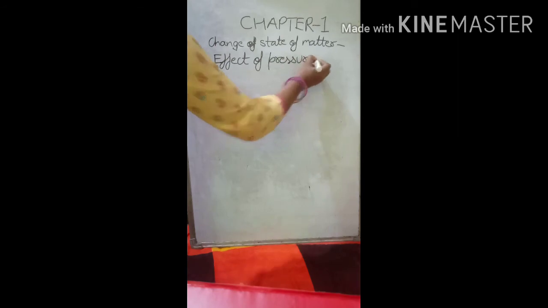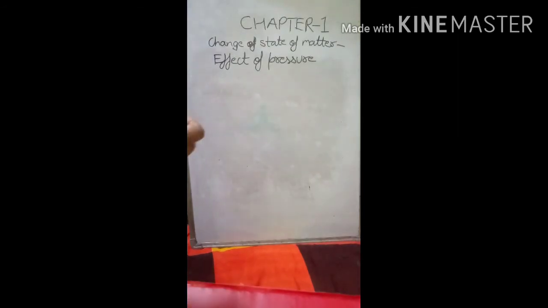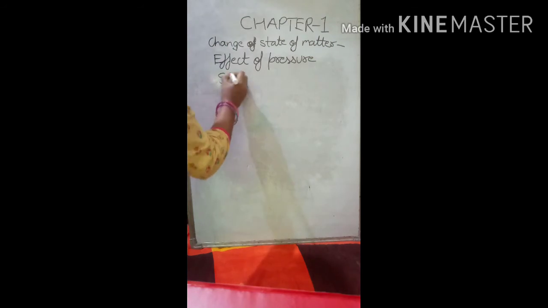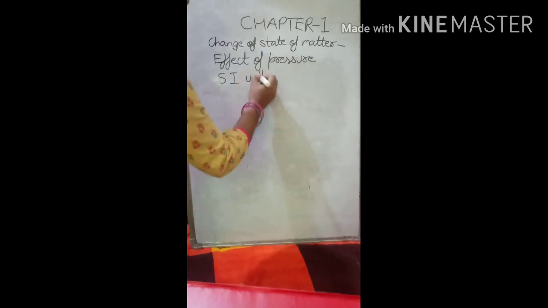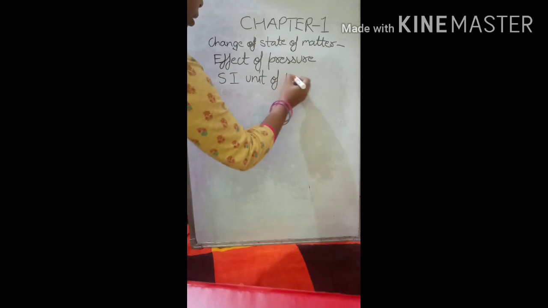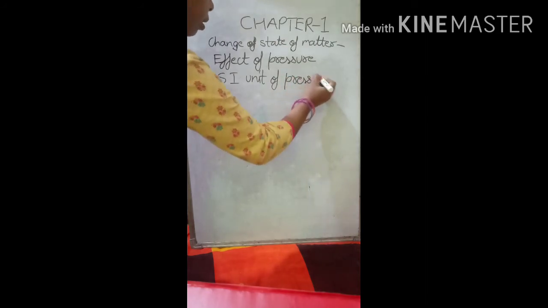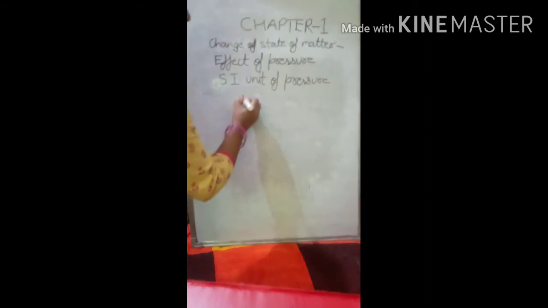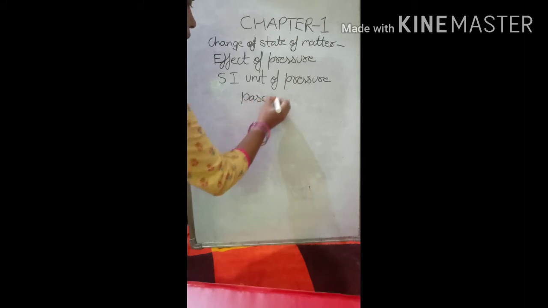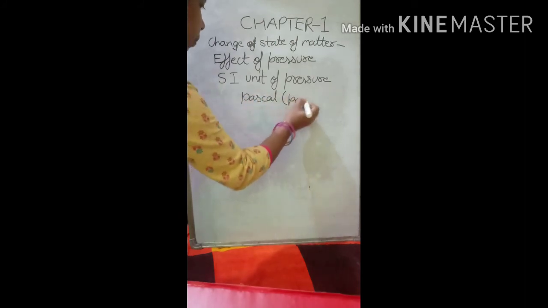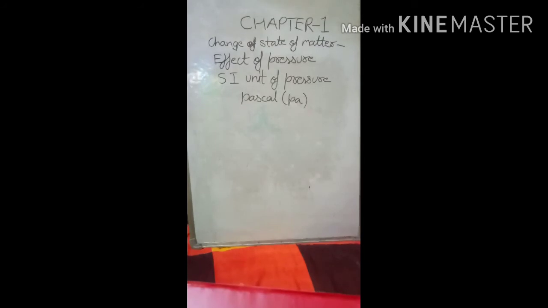Now before going to this topic, I will tell you the SI unit of pressure. The SI unit of pressure is Pascal. It is represented by Pa.